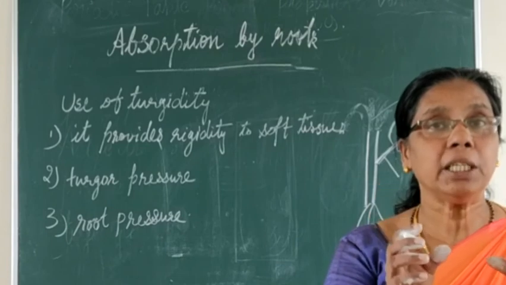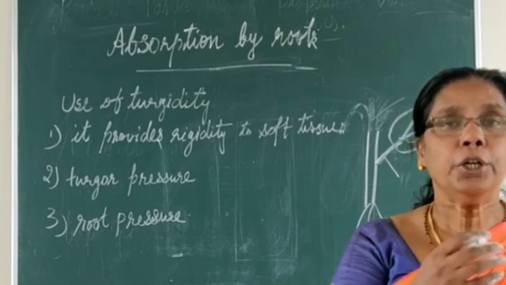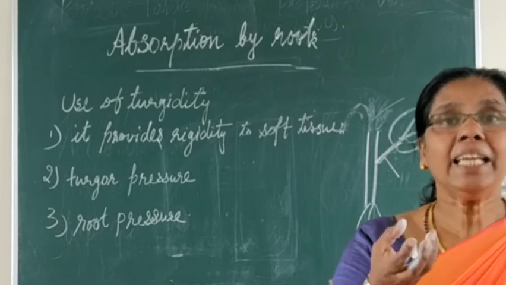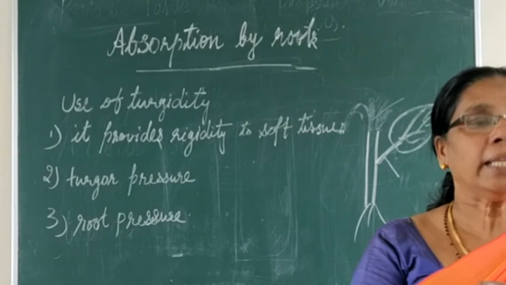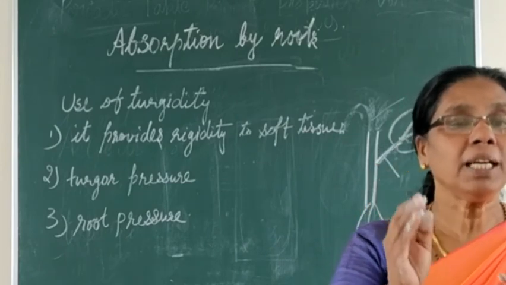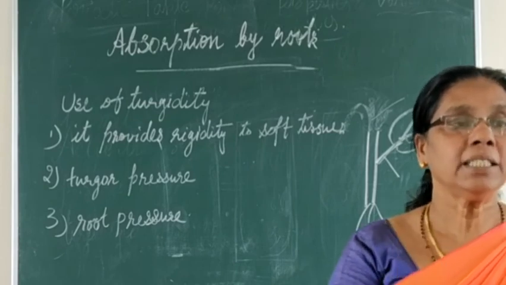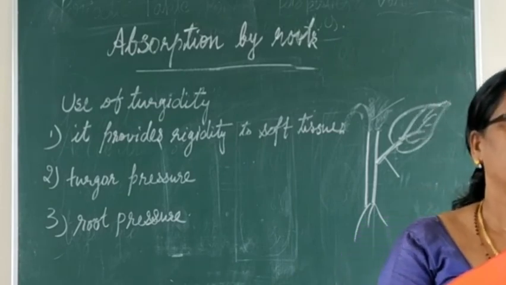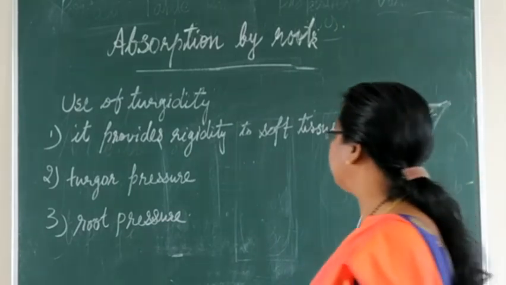A pressure that is developed in the roots due to the intake of water is called root pressure, and the loss of water or cell sap from the cut end is called what? Yes, that is bleeding. Next, turgor in the opening and closing of stomata.